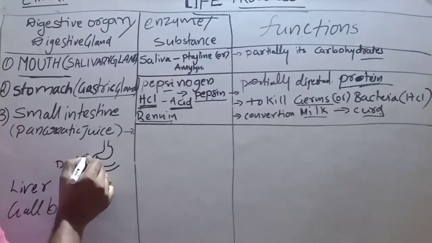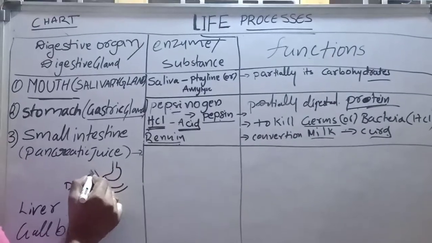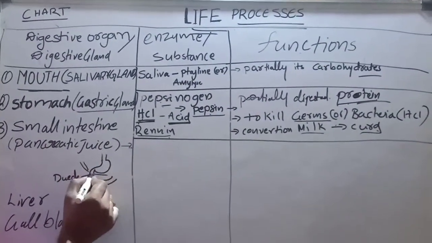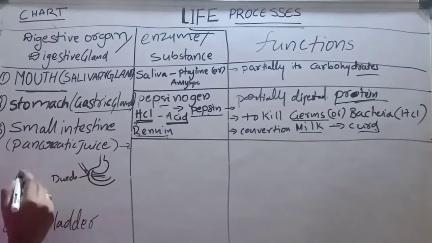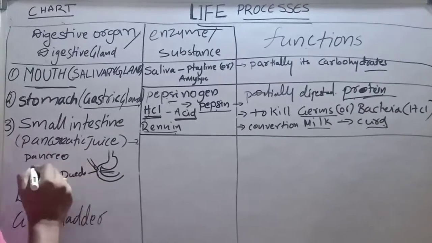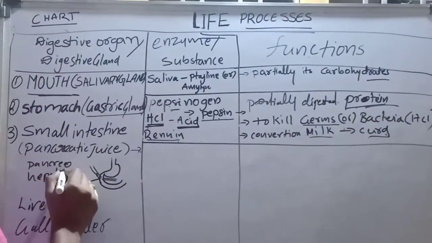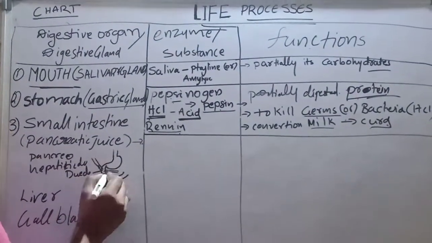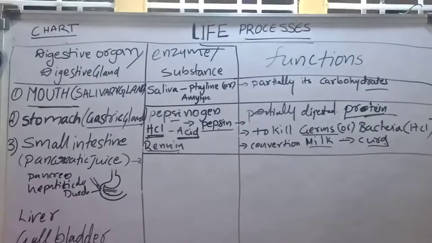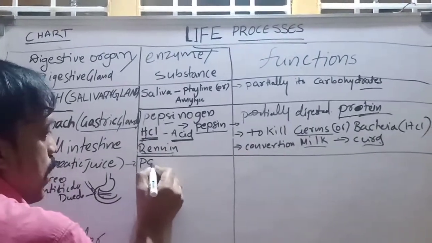In the duodenum, especially the pancreohepatic duct. That means the pancreohepatic duct opens into what? The duodenum. In the small intestine, what type of enzymes are released? The pancreas is releasing pancreatic juice.